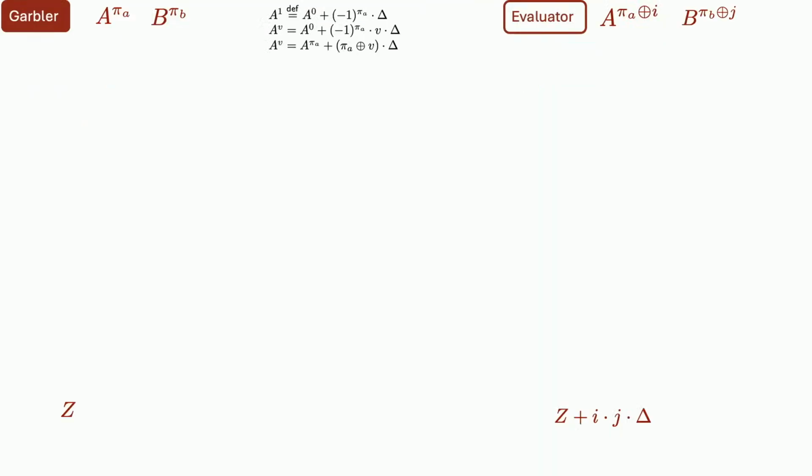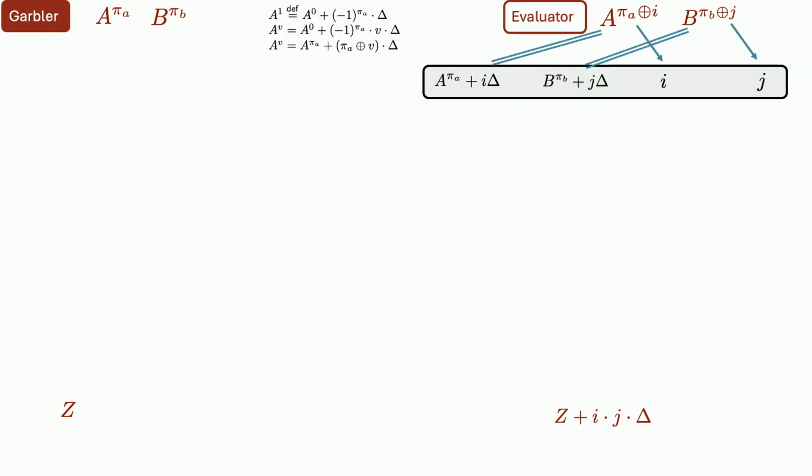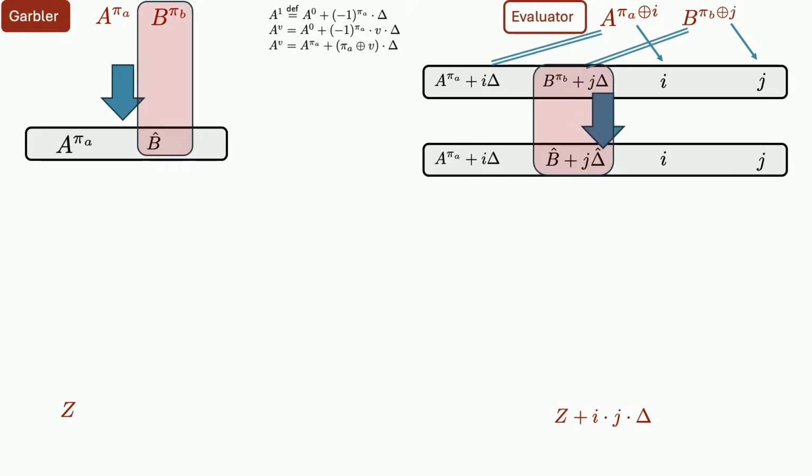Okay, so the garbler and the evaluator start with this kind of labels, and they want to hold that value. The first step is that we are going to expand these values into the actual values that they represent. In practice, the parties need to, i and j are pretty much like the color bit, but I don't want to write them as color bit because you may forget about color bit. Once we write them like that, our first step is to convert the correlation from delta to a different delta. This is really just so that we can use the standard ring-LWE assumptions.